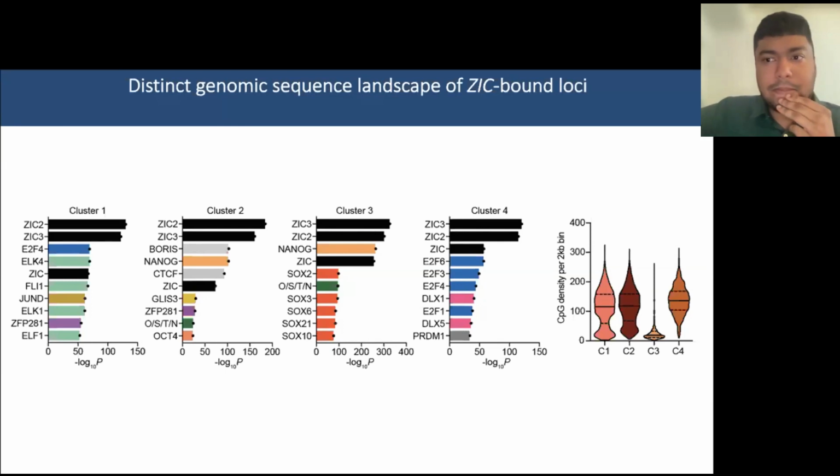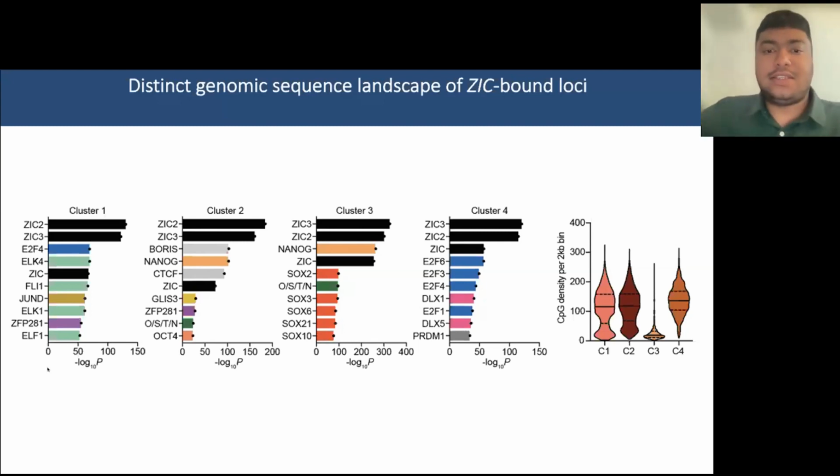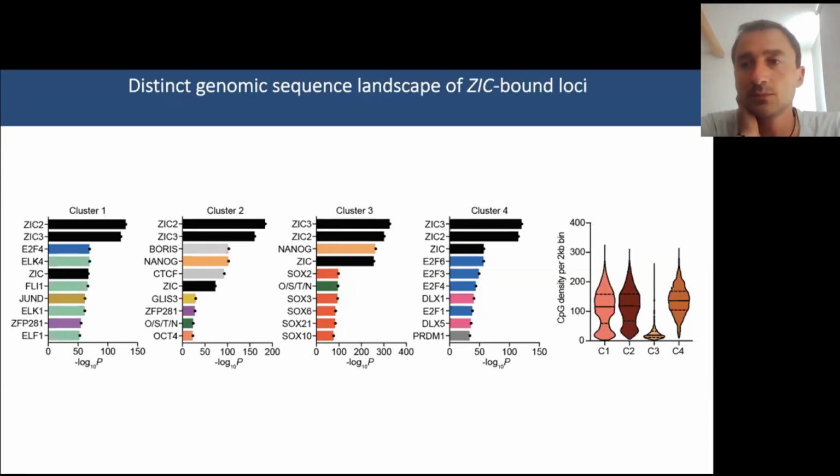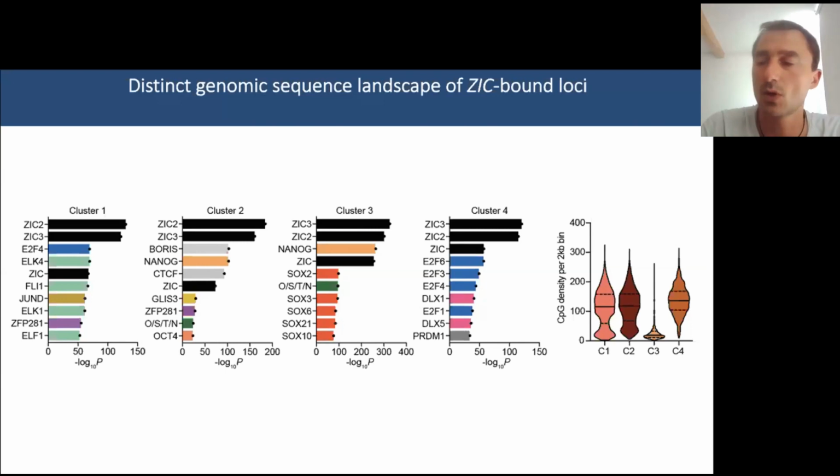So have you found anything else that might look like it in your peaks? In terms of the motif analysis, this is what we have really. Besides that, I'm not aware of anything, at least not within the Homer motif database. This is all we have. And we generally know that Polycomb-bound loci generally have a higher CpG density, as you can see here. But beyond that, in terms of a specific factor, we're not really sure. We haven't found a particular motif that corresponds to a factor, if that's what you're asking.